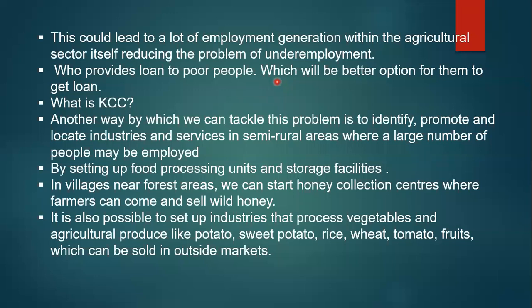Here, what does the government have to do? The government has to provide cheap loan facilities and make it easy so that poor people can also get loans. It should be accessible to poor people. Cheaper loans should be given to them. So nowadays, cheaper loans are given to poor people. Poor people are getting loans at the lowest interest.